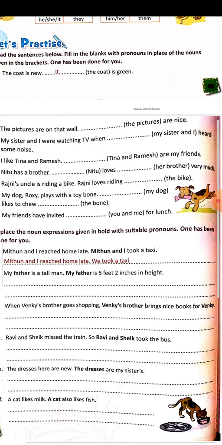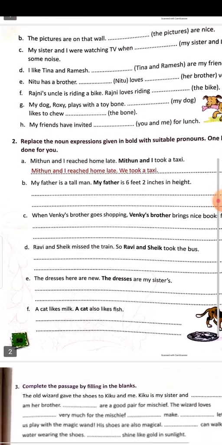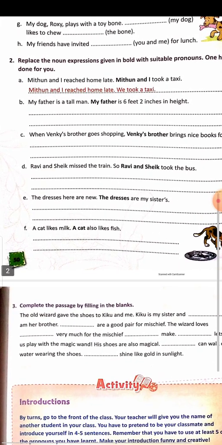That means him. Okay? So I'm repeating again: when Winky's brother goes shopping, he brings nice books for Winky. I think you understood. The rest three you will do by yourself. And the last one also, I will not help you in this. You will read the passage and do it.